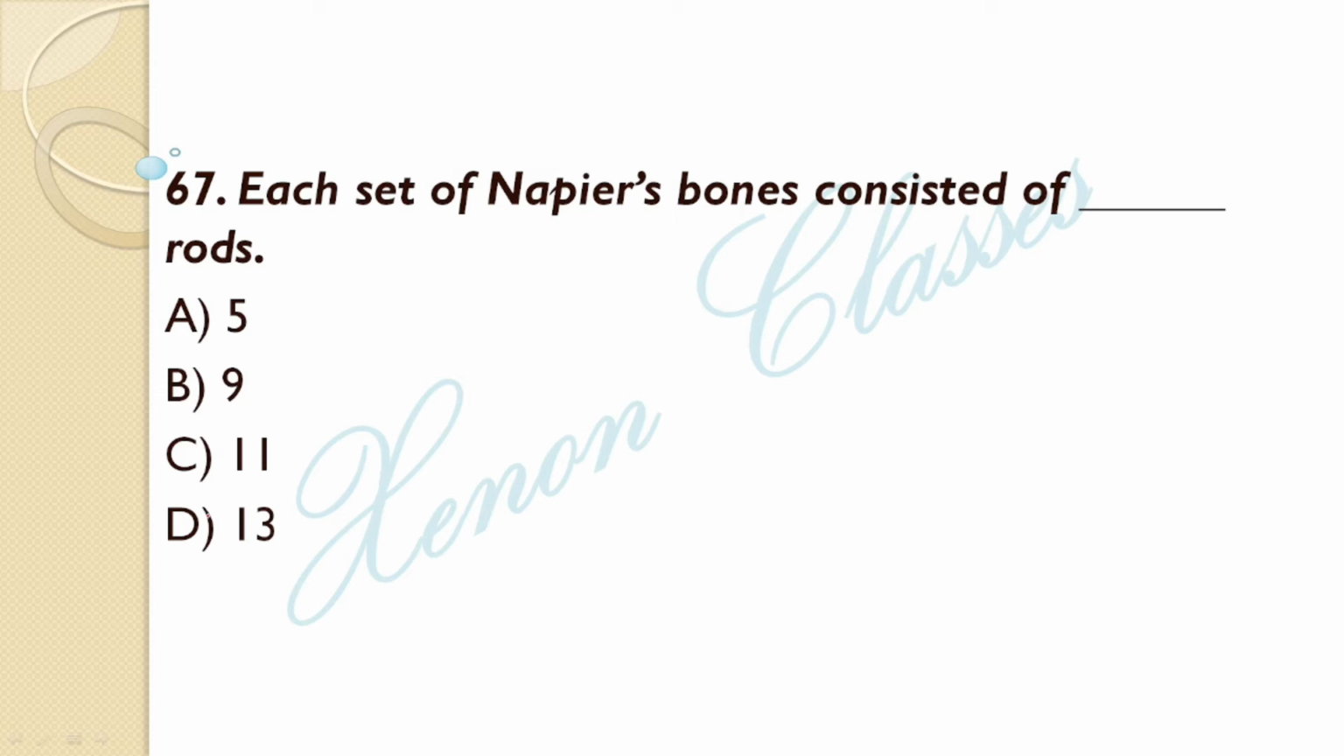Each set of Napier's bones consists of how many rods? It consists of 11 rods. Option C is the correct answer. Napier's bones consist of 11 rods.